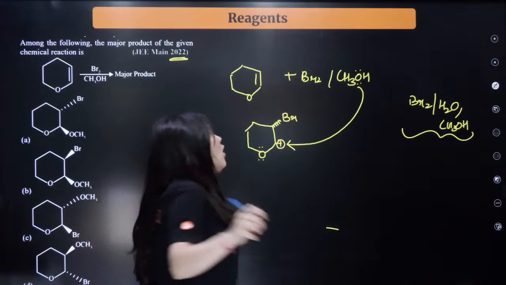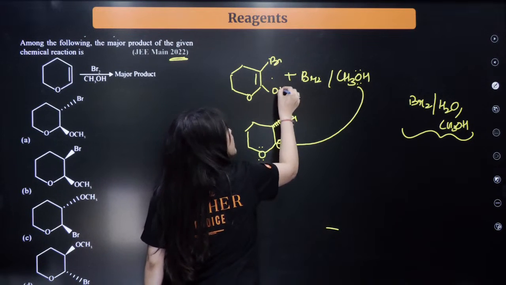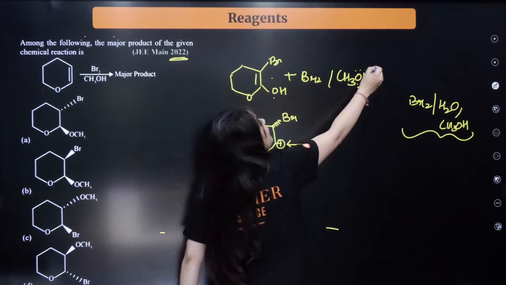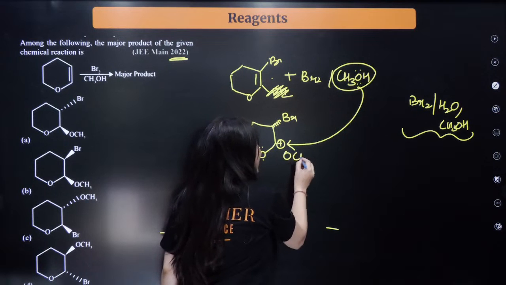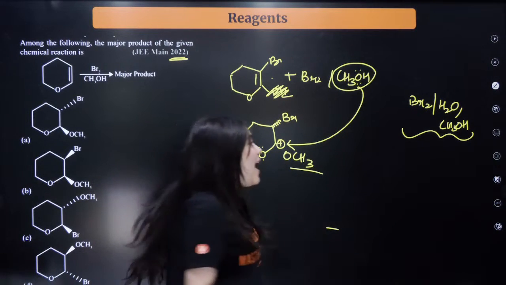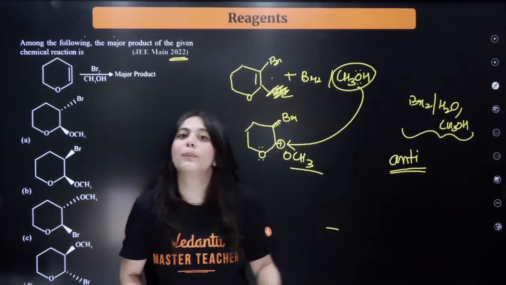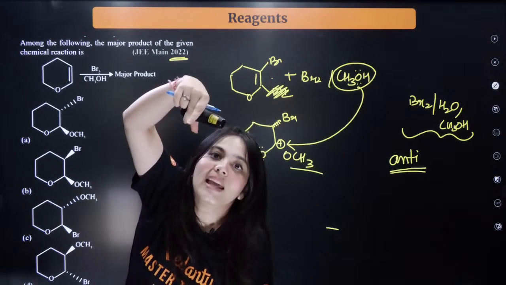Addition will happen on one carbon, bromine will be added, on the other OH will be added if you have taken H2O. But here, because you have taken CH3OH, on the other carbon OCH3 will be added. And how will it be added? As the anti-product. Anti-product means what? If the bromine attacks from the back, then the OCH3 will attack from the front.